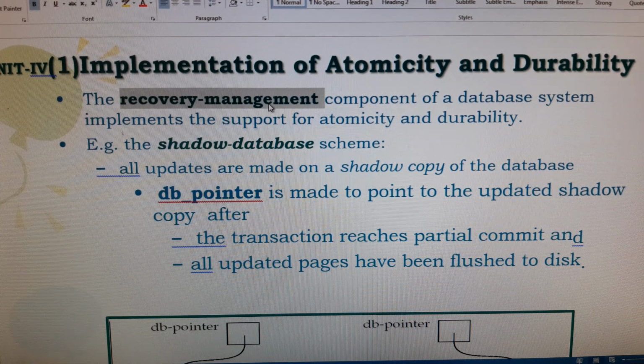Each and every time you maintain the log file: when the transaction started, when it has been committed, or when it is aborted.